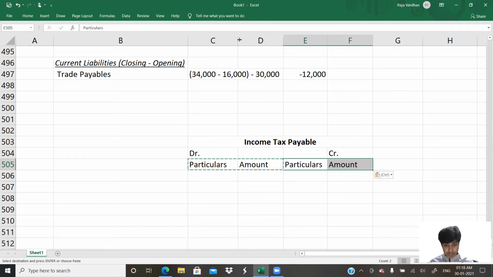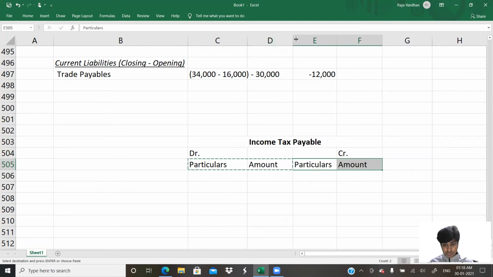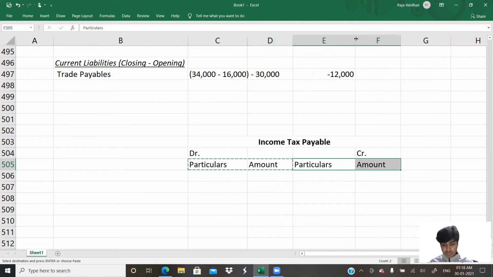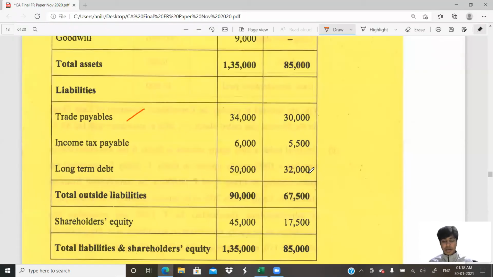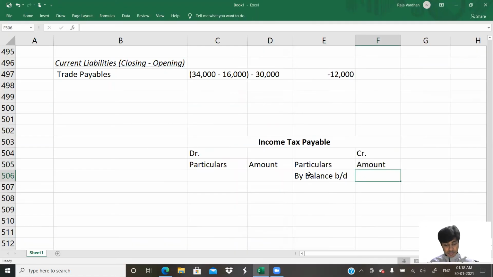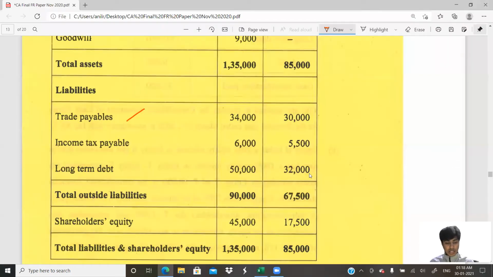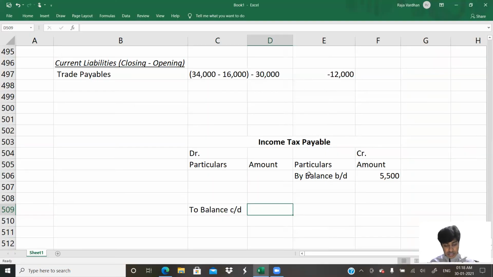This is my ledger account. It's a liability, so I'll have the balance brought down. How much is the opening balance of income tax payable? Opening balance is 5,500. I'll write here 5,500. Now let me write the closing balance, balance carried down. How much is the closing balance? Closing balance is 6,000.